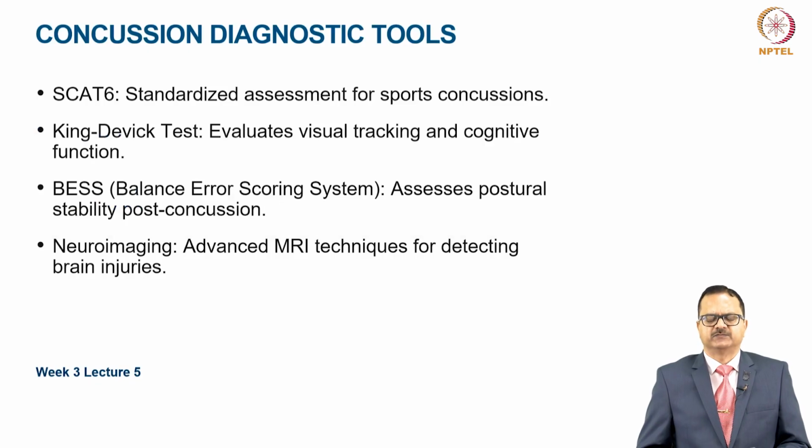Tools for diagnosis of concussion. SCAT-6, which is a standardized assessment for sports concussion. King-Devick test evaluates visual tracking and cognitive function, which is used, again, for testing the severity of concussion in sports like boxing. Balance Error Scoring System assesses postural stability post concussion. And nowadays, advanced MRI techniques have come in for detecting brain injuries.